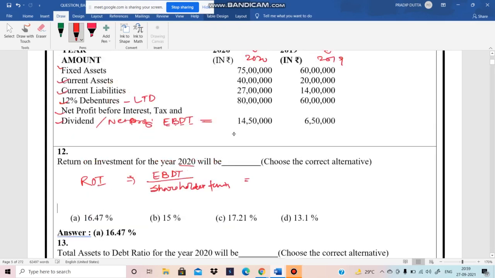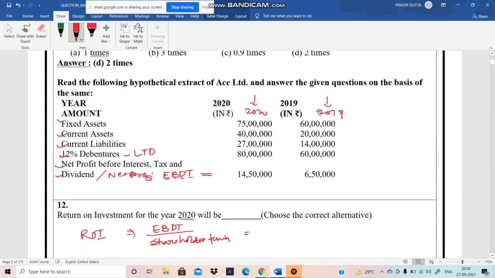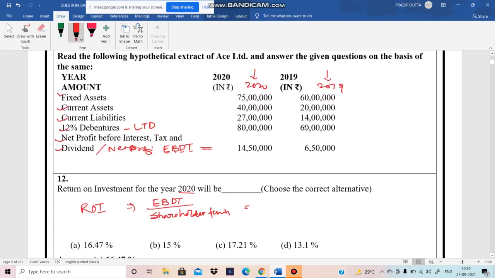In the year 2020 the profit is 14,50,000 divided by the shareholder fund. The shareholder fund is not mentioned over here.